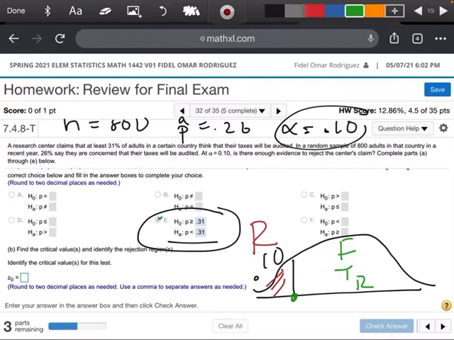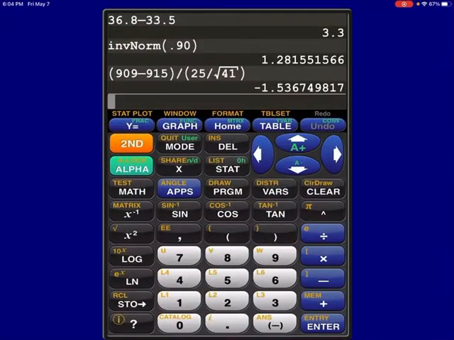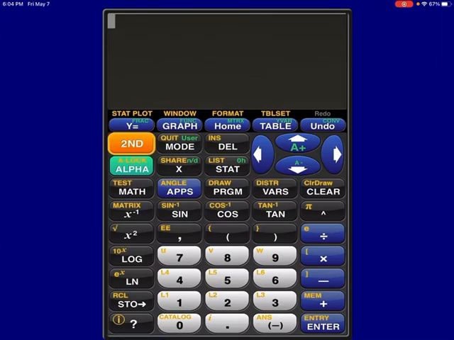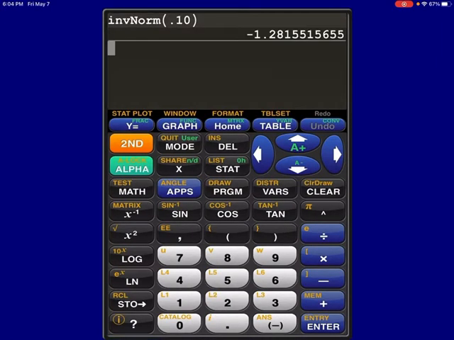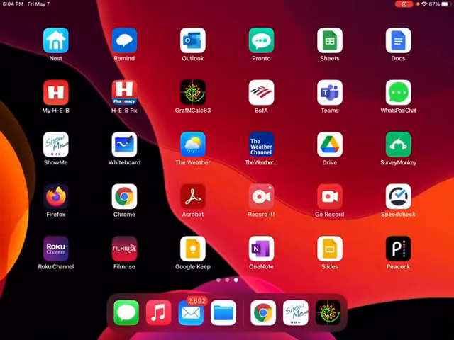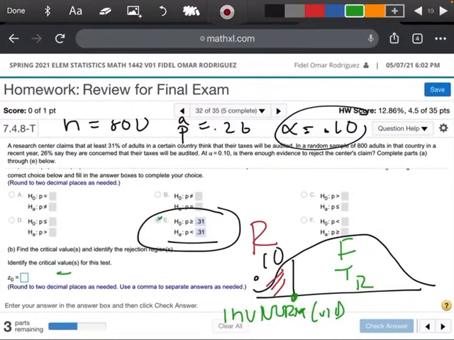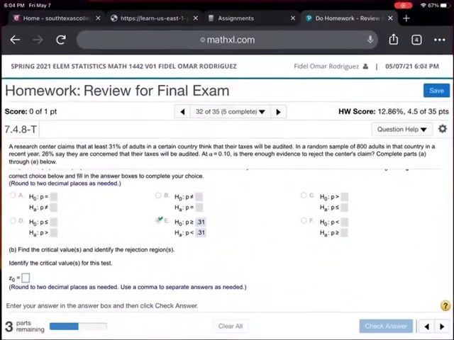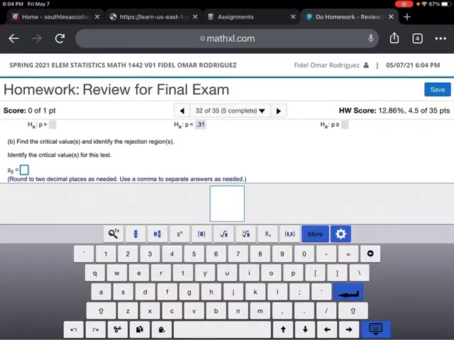The way we're going to do that on our calculator, we're just going to go inverse norm of 0.10. Let me clear this out. Second vars, inverse norm, 0.10. And I'm coming up with a negative 1.28. So right here, negative 1.28. Let's check, make sure it's working out.